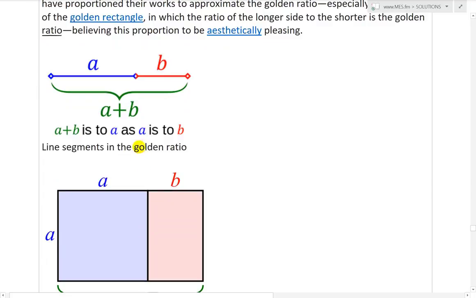So here are line segments in the golden ratio. So you have A and B, where the sum A plus B divided by A is, so A plus B is to A as A is to B.